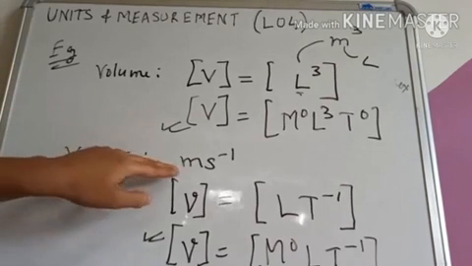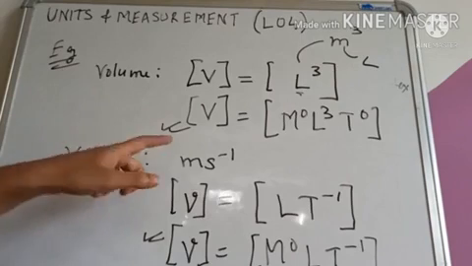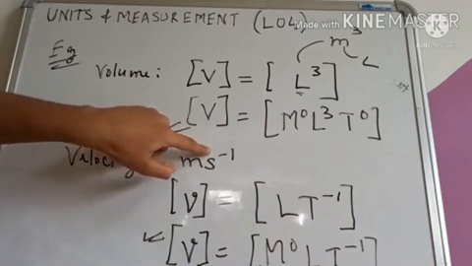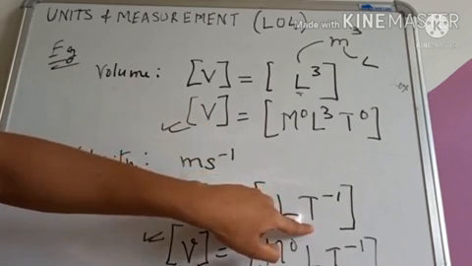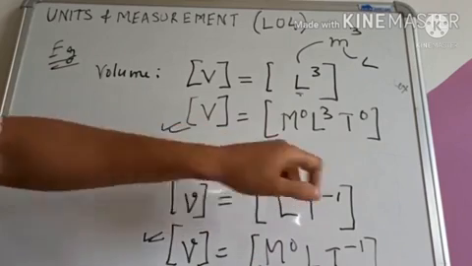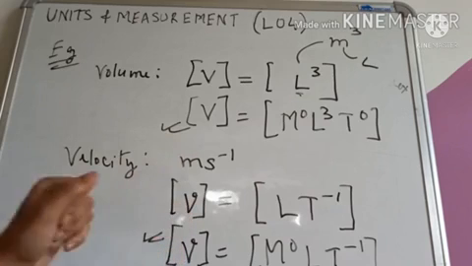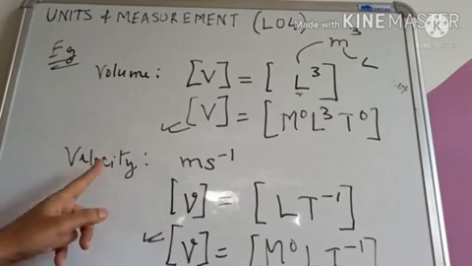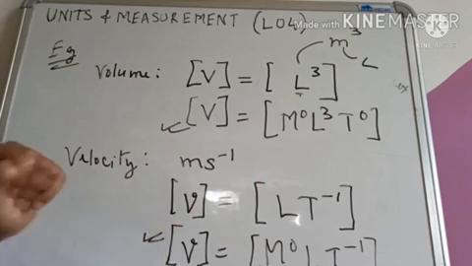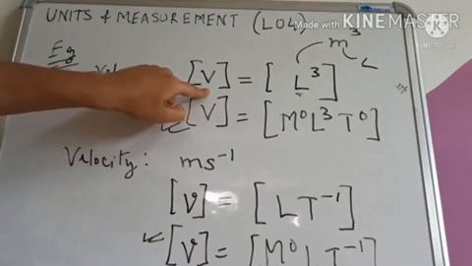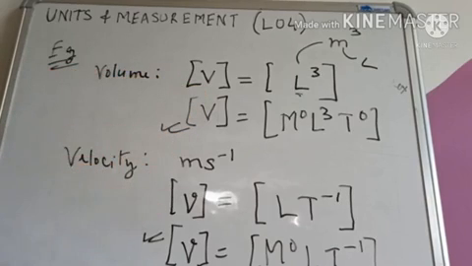Velocity karone unit ho gol meter per second. Ya pai ulai ase je meter is a measure of length, so ami L likhisu. Second is a measure of time, so we are writing T. Yat minus 1 ase, so minus 1 ahi gol. Left hand side ami ki likhisu? Ami physical quantity likhisu, that is velocity, and velocity is written as small v. Volume is written as capital V, and velocity is written as small v.